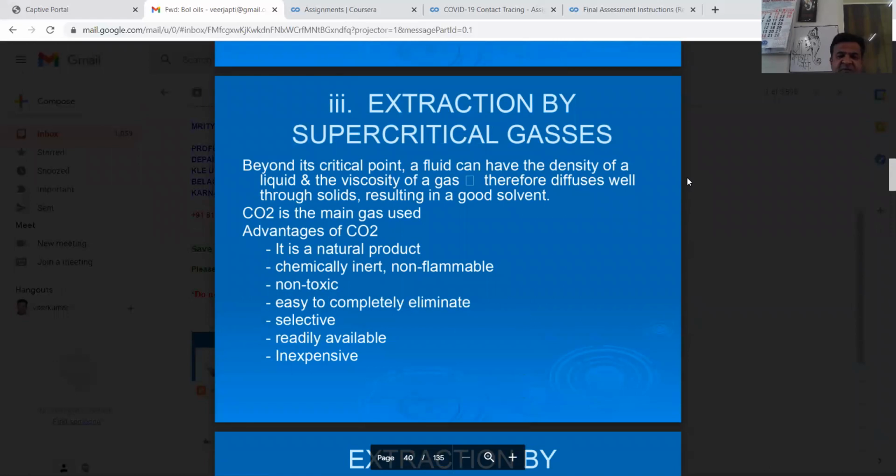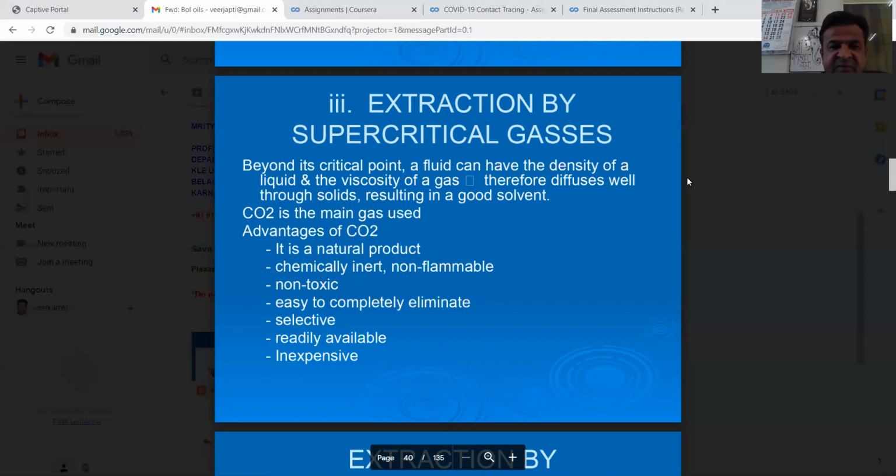Extraction by supercritical gases. Beyond its critical point, a fluid can have the density of a liquid and the viscosity of a gas. Therefore, it diffuses well through solids, resulting in a good solvent. Carbon dioxide is the main gas used. Advantages of carbon dioxide: it is a natural product, chemically inert, non-flammable, non-toxic, easy to completely eliminate, selective, readily available, and inexpensive.